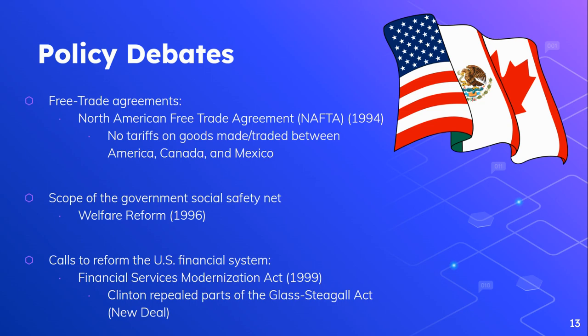And I want you to bold this one, make sure you understand this one. The North American Free Trade Agreement, often called NAFTA, which was signed in 1994 under the Democratic President Bill Clinton that we just talked about. And what this does is it says there are no tariffs on goods made or traded between America, Canada, and Mexico. So this is making it very easy to trade between these countries.